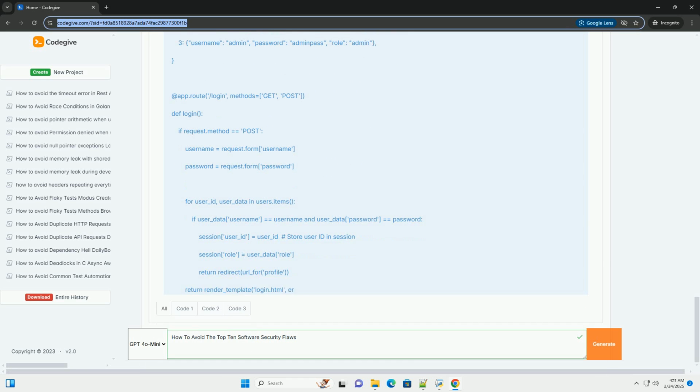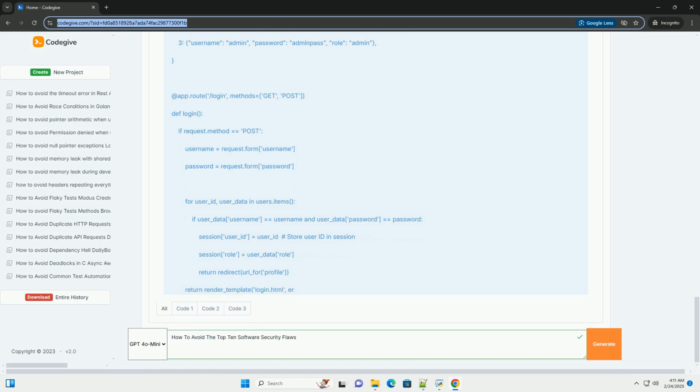Storing user passwords in plain text in a database is a classic example. If the database is compromised, all user passwords are immediately exposed. Another example is using a deprecated encryption algorithm like DES, which is easily broken with modern computing power. Prevention strategies. Use strong, modern cryptographic algorithms. Avoid deprecated algorithms.